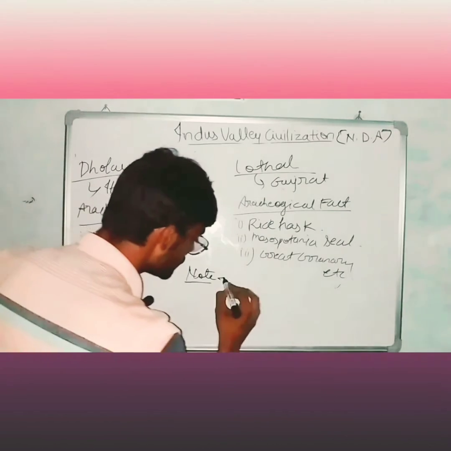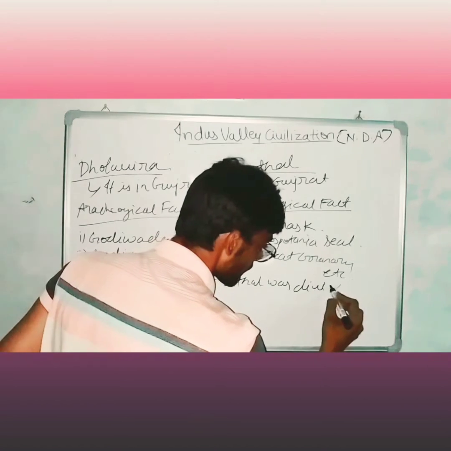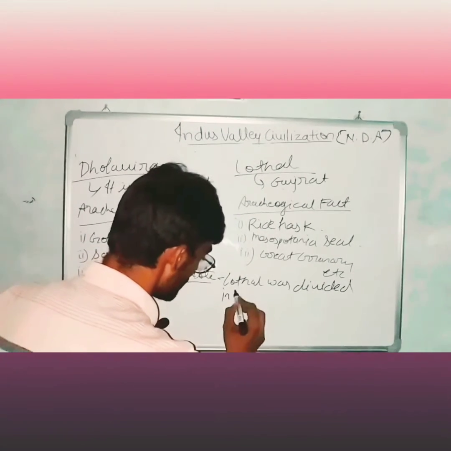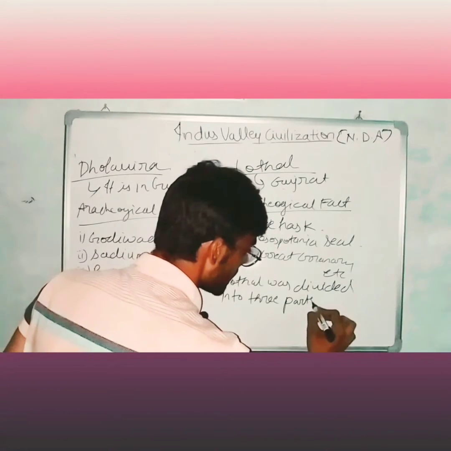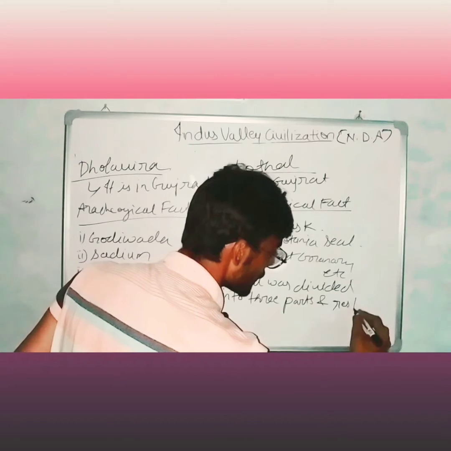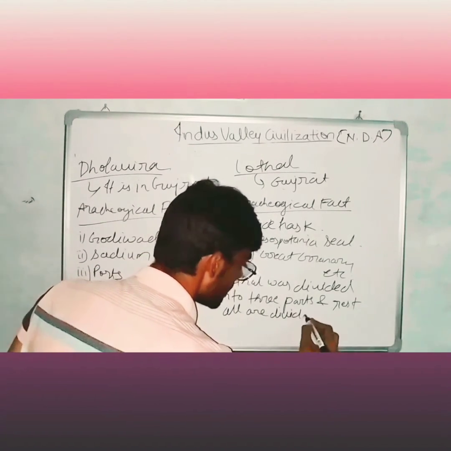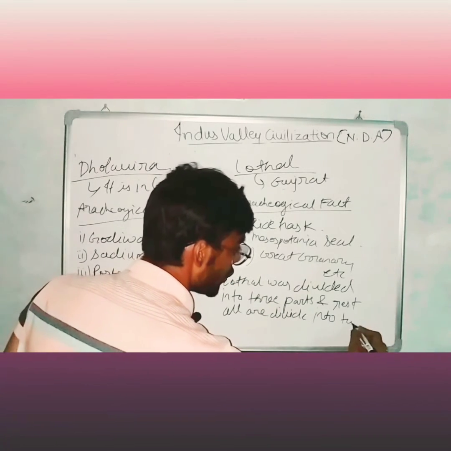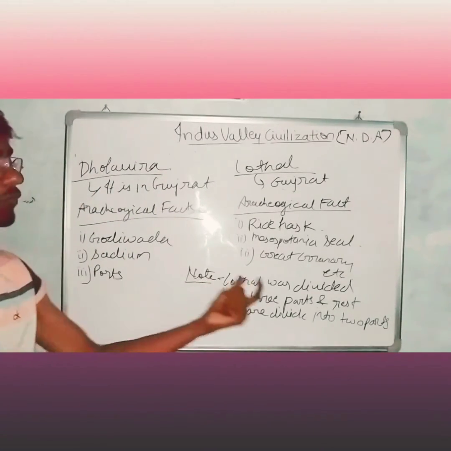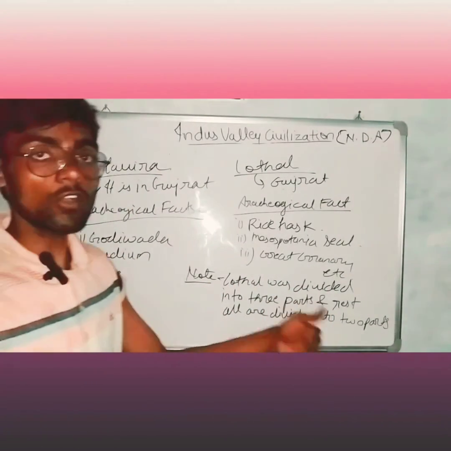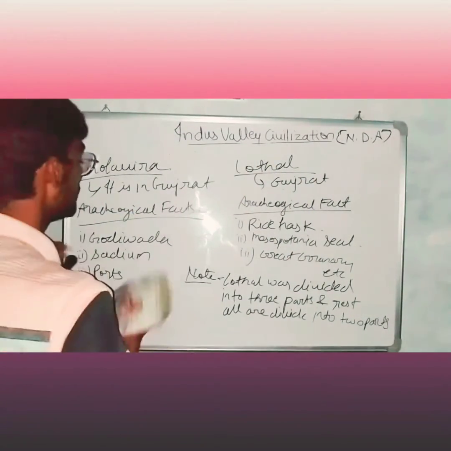Lothal was divided into 3 parts, and the rest are all divided into 2 parts. Now the next, we talk about Chahudaro.